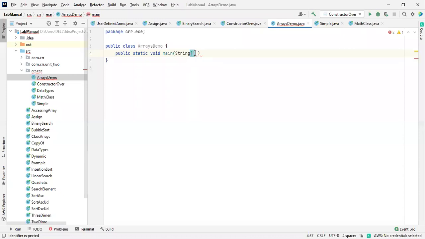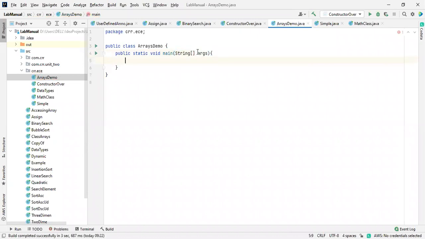At the time of testing, we need to pass values, so by using this main method argument we are going to pass the values. Since this is a single dimensional array, we are going to discuss command line arguments inside this topic also. Whether it is in your syllabus or not, you have to know about this one. The name of the array is args.